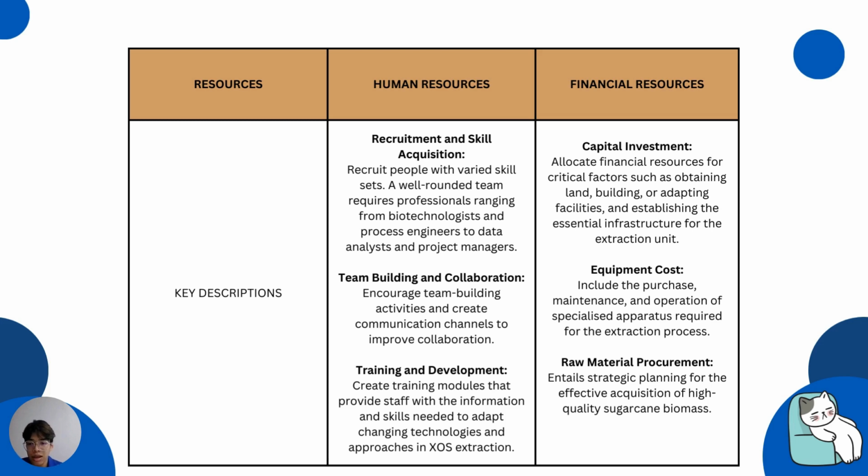And lastly, the raw material procurement, which involves strategic planning for the effective acquisition of high quality sugarcane biomass. Ensuring a consistent and reliable supply of raw materials is vital for the uninterrupted operation of our oligosaccharides extraction process. So I will pass to the next presenter.